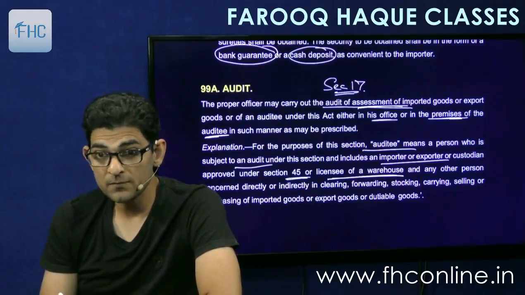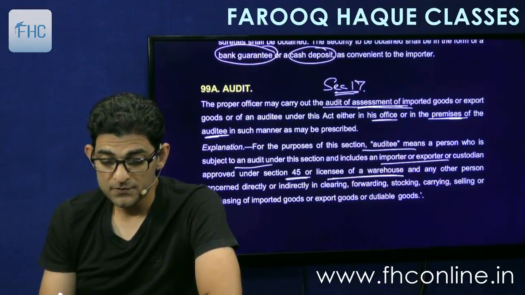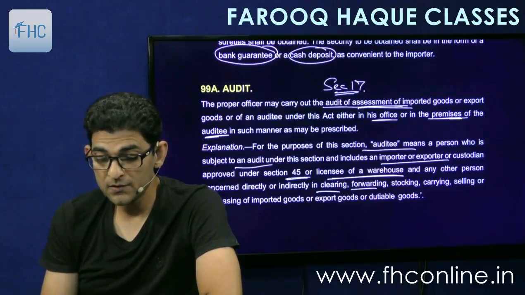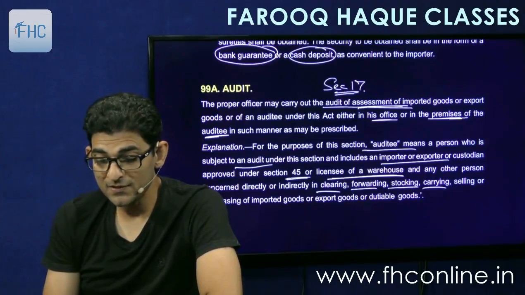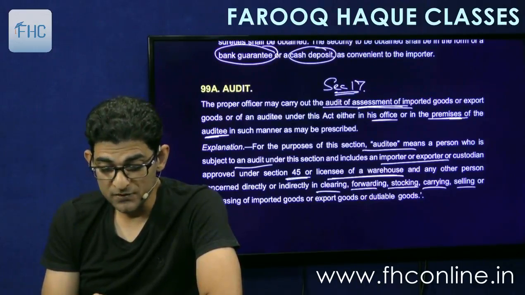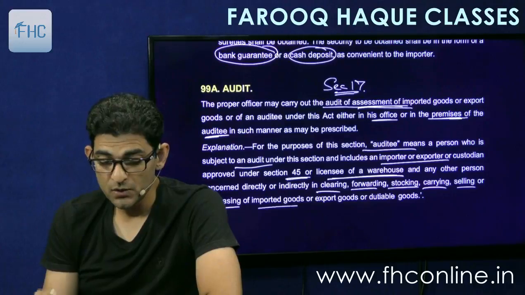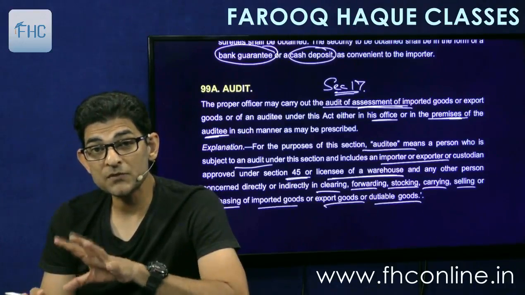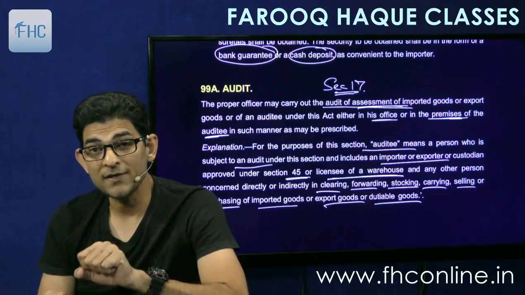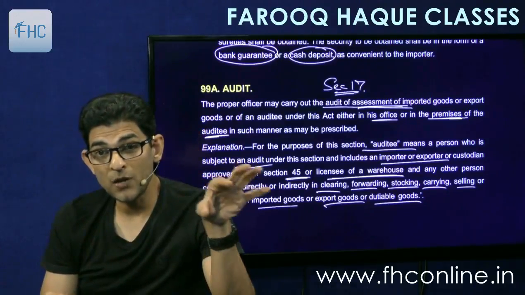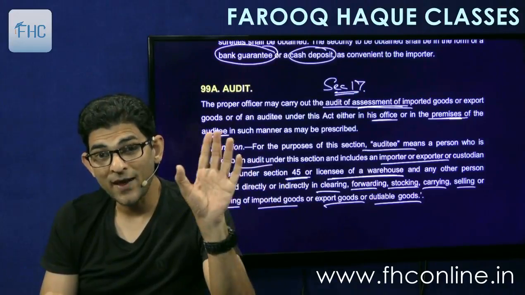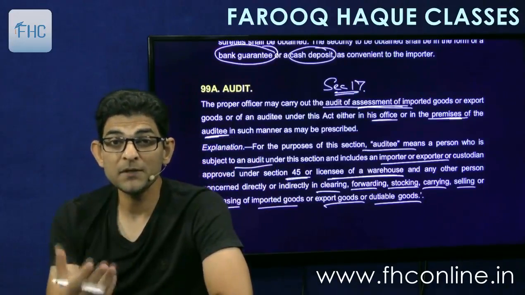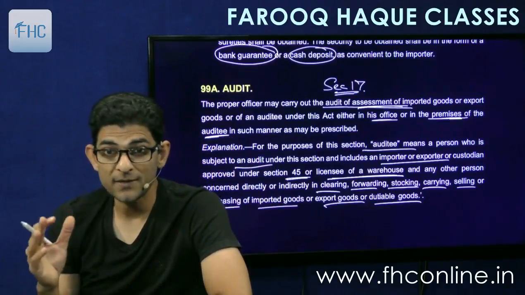Warehouse can also be audited, and any other person concerned directly or indirectly in clearing, forwarding, stocking, carrying, selling or purchasing imported goods or export goods or dutiable goods. So any of these persons can become an auditee. Means the officer can go to any of these persons' place and audit. So this is called as departmental audit. They can do it anytime.